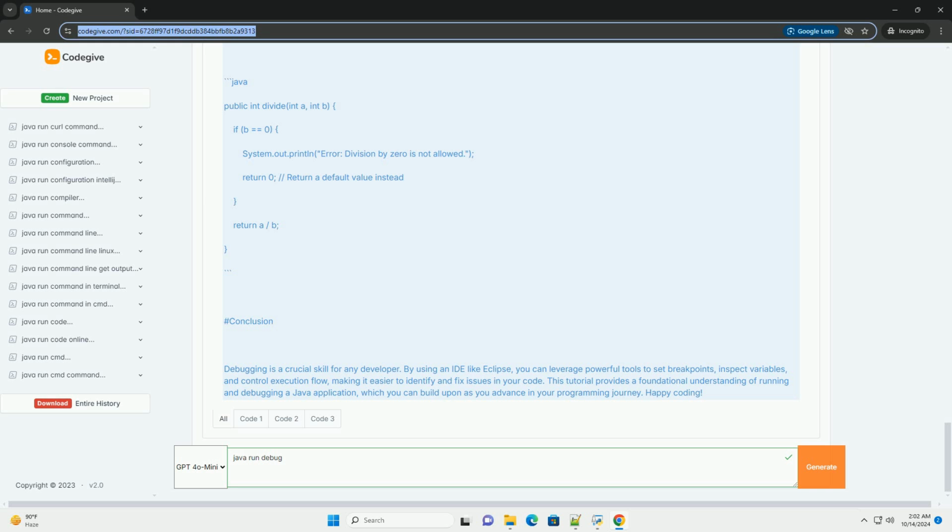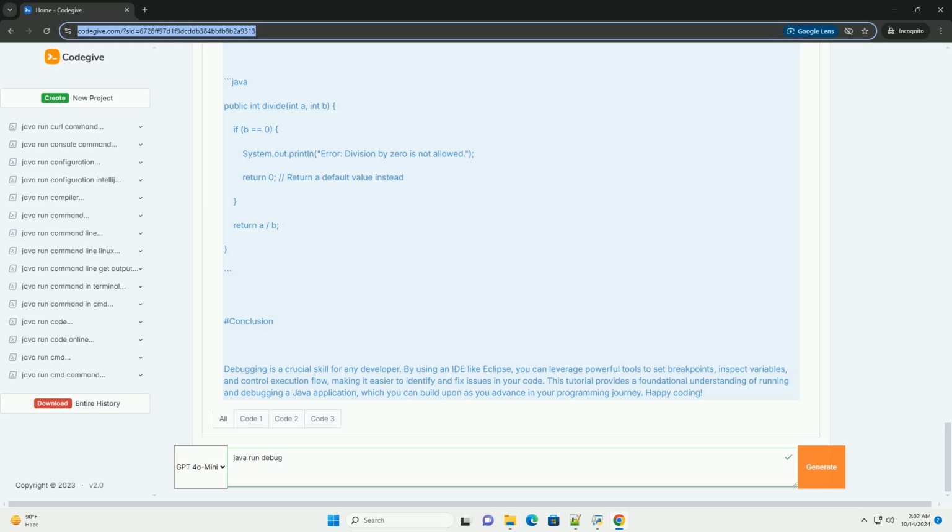3. Using debugging tools. Step Over, F6: execute the current line and move to the next line. Step Into, F5: if the current line contains a method call, it will enter that method. Step Return, F7: exit the current method and return to the calling method. Resume, F8: continue execution until the next breakpoint or end of the program. Variables view: you can see the values of variables and modify them during debugging.